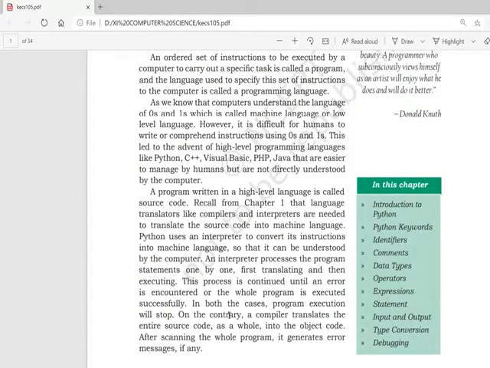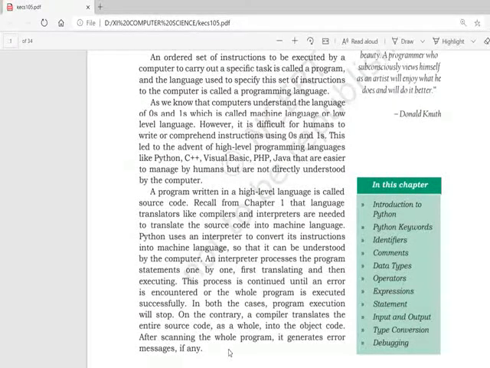This process continues until an error is encountered or the whole program is executed successfully. So there are two possibilities if you are running a program. Either the whole program is error free and it will get executed, or otherwise if there is an error it will show the error. But it is doing the job line by line. In both cases, program execution will finally stop.